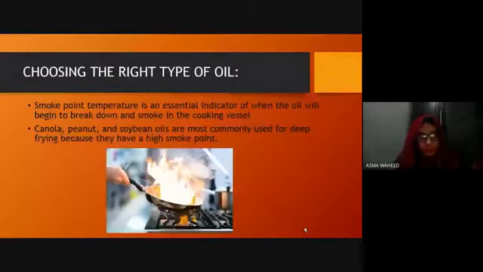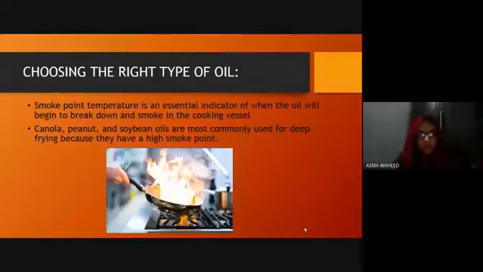Here is choosing the right type of oil, which is very important. Why? Because of smoke point temperature. We must know what smoke point temperature is. It is an essential indicator of when the oil will begin to break down and smoke in the cooking vessel. We all have experienced it, because sometimes oil loses its shimmer and starts giving smoke. That is basically the smoke point temperature of the oil.